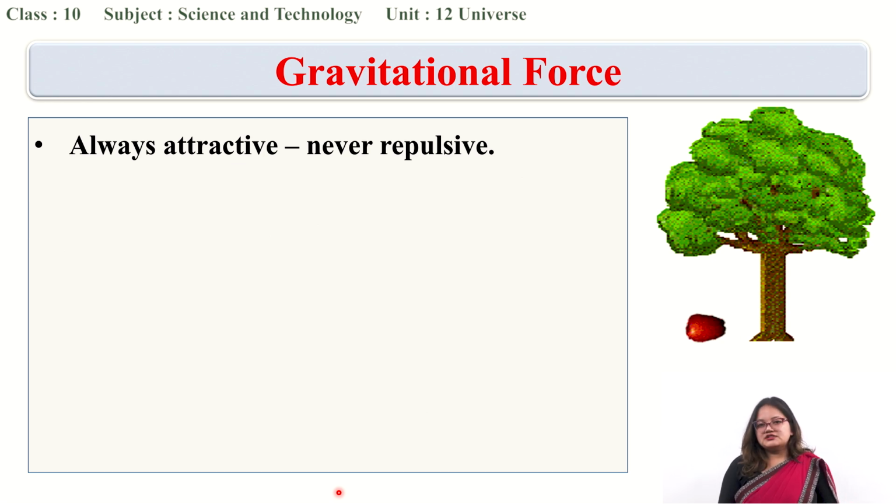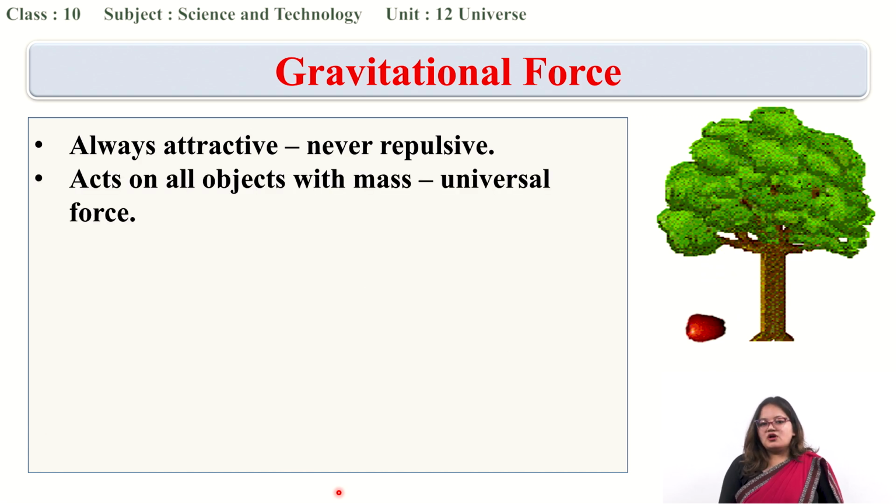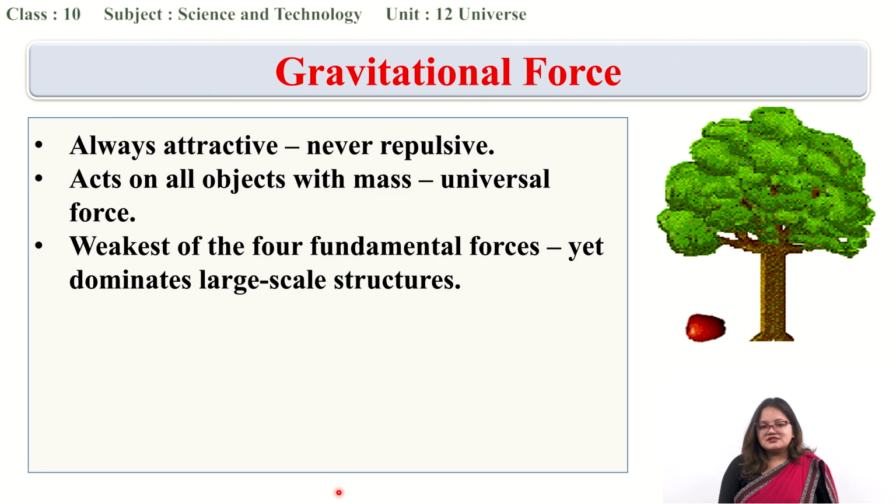Although this gravitational force depends upon the mass and also the distance between two masses, it is always attractive but never repulsive. And secondly, it acts on all the objects with mass. It is also called the universal force. Again, I am going to repeat: this gravitational force is not just about celestial bodies, it is about every object which has mass. So it is also known as the universal force. Amongst these four forces, gravitational force is the weakest one.